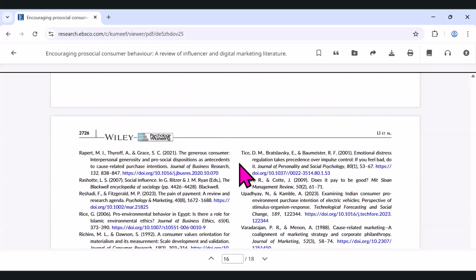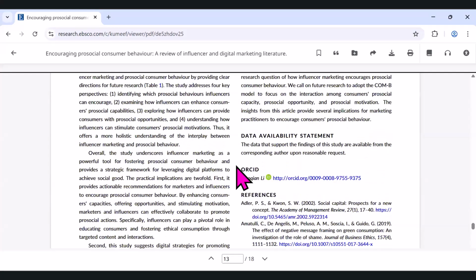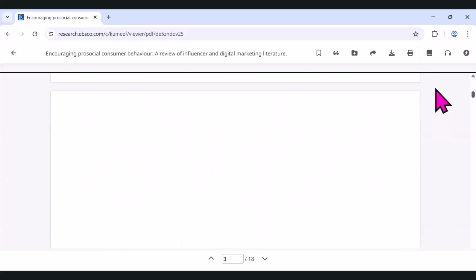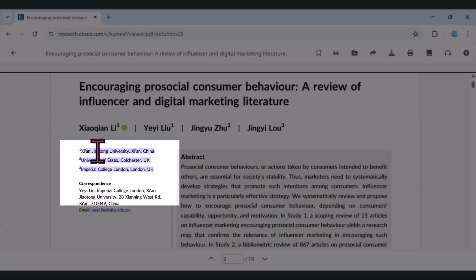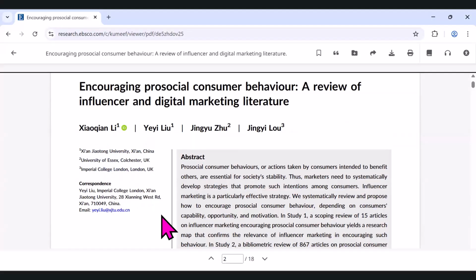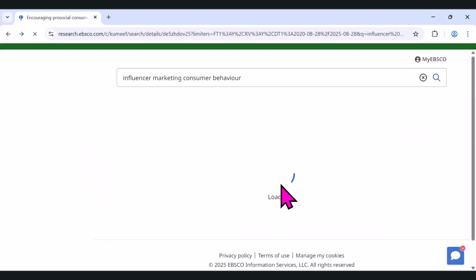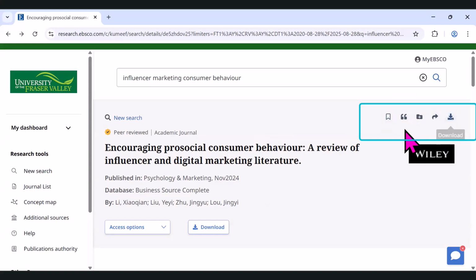Sometimes there's also a little paragraph about the authors, but we did note up above, go back up to the top, that there was the correspondence. Oh, here we are. Their affiliations are here. So University in China, University of Essex, and Imperial College London. So all of them are affiliated with universities and therefore I would say academics. Again, this was a review of the existing literature, so double check your assignment instructions if you're allowed to use that type of source. Here on the right side, we have our options.